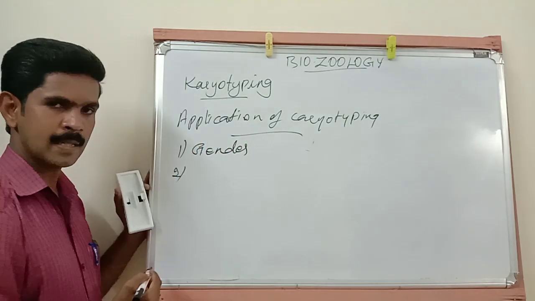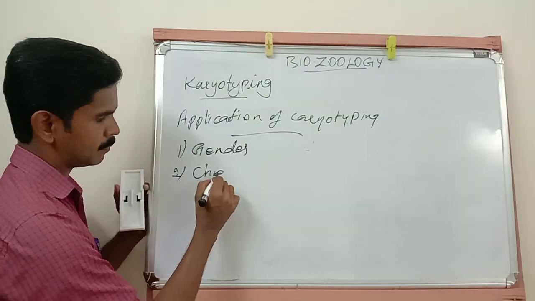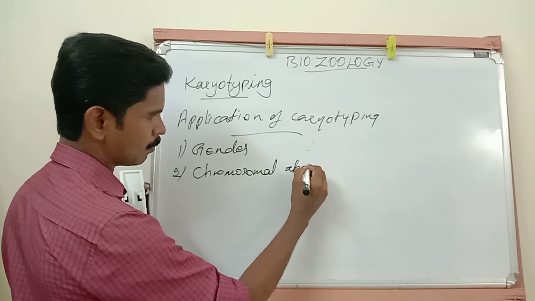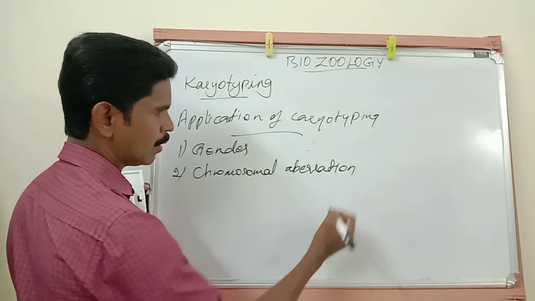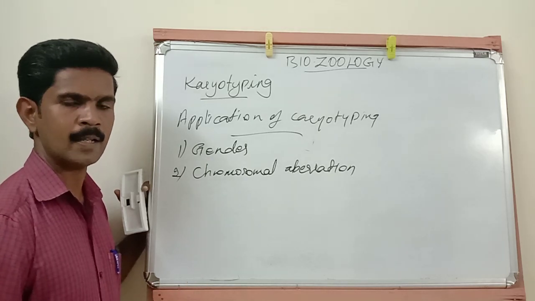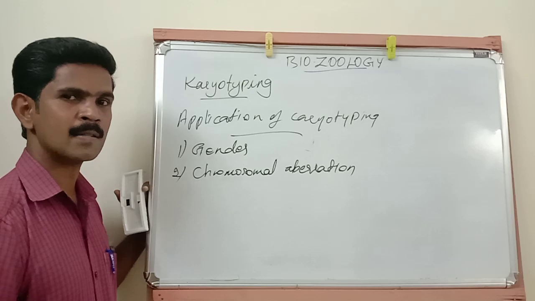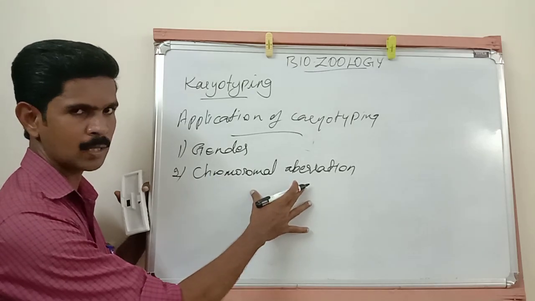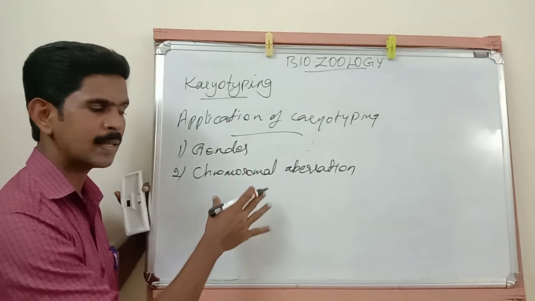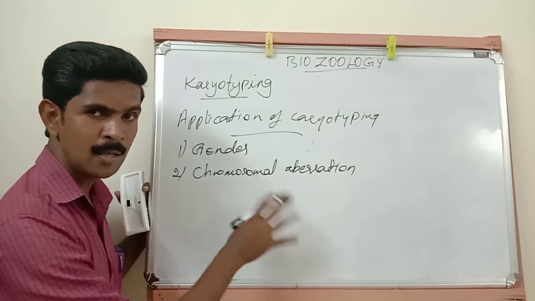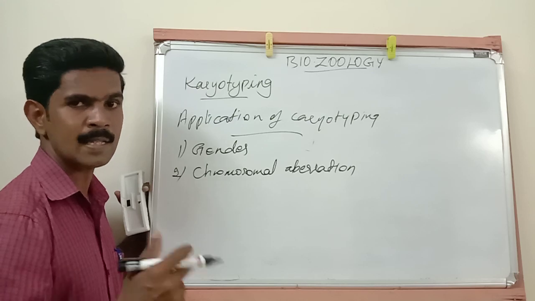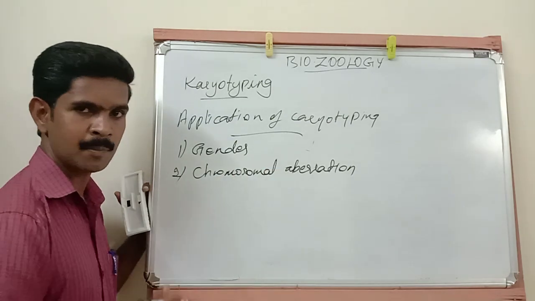Then the second application is chromosomal aberration. Chromosomal aberration meaning chromosomal abnormalities. Examples: deletion, duplication, translocation. With the help of this karyotyping technique, we can identify the chromosomal abnormalities. Deletion, duplication, addition, translocation are some of the examples of chromosomal abnormalities.